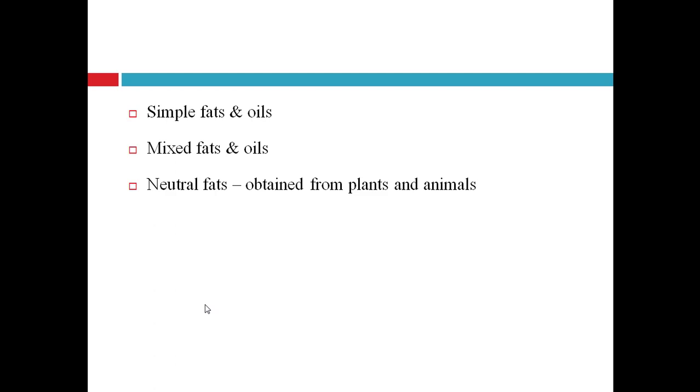Crude fat, that is along with the glyceryl ester, contains some amount of fatty acids and 1 to 2% of unsaponifiable matter like sterols, right? Crude fat means that it is directly obtained from the animal or plant source. They are not filtered, right? So when it is obtained directly from the natural source, it contains glyceryl ester, that is fat, as well as some amount of free fatty acids and some amount of sterol, 1 to 2% of sterol, right?